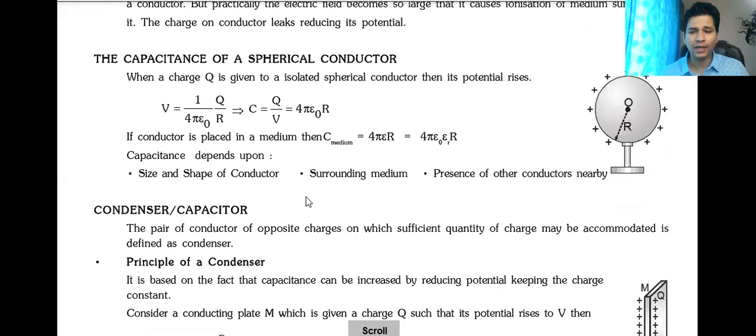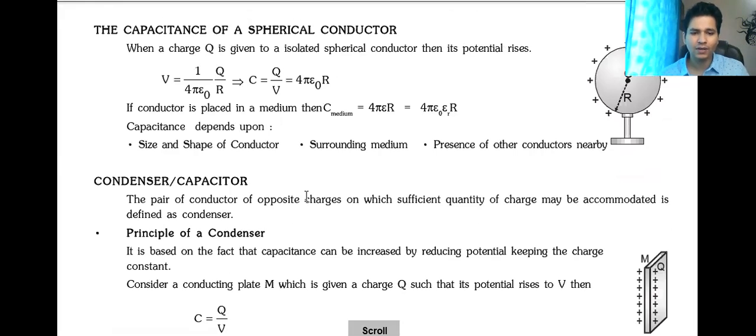Then we talked about what is a capacitor or condenser, right? We have given the example of the condenser that we have in our fan. So I can say it is basically the structure.